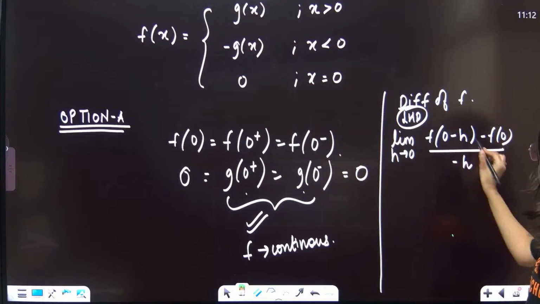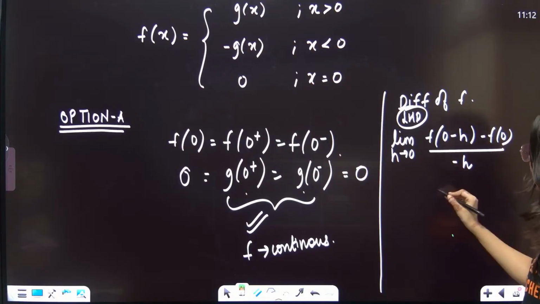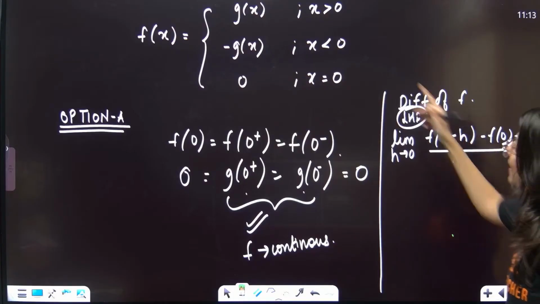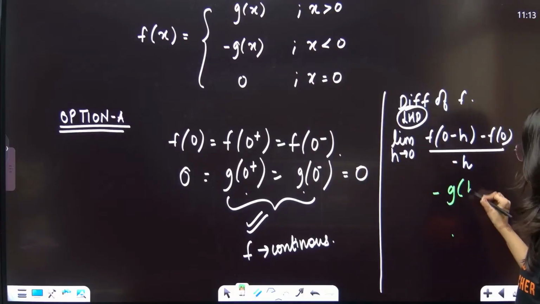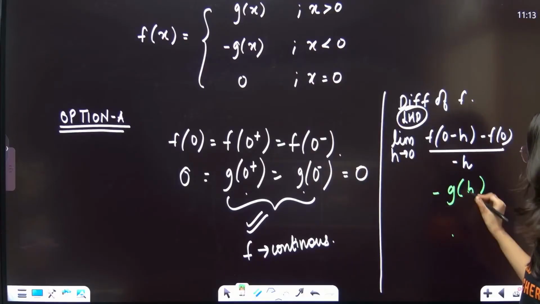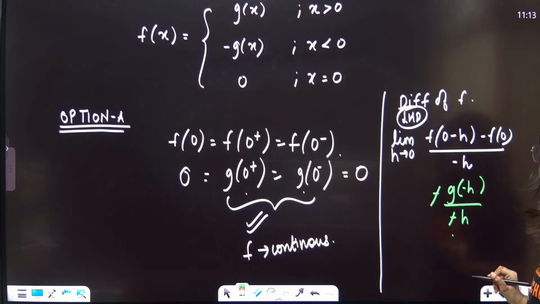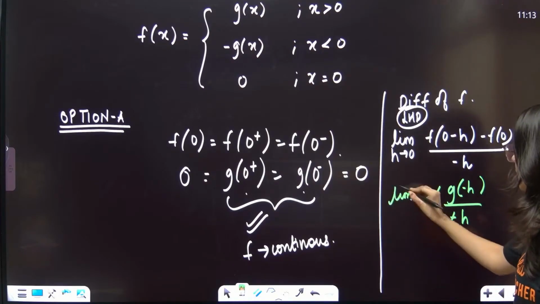And f of 0 minus h is nothing but minus g of h, and upon this is minus h. h cancels. This is g of minus h upon h, limit h tends to 0.